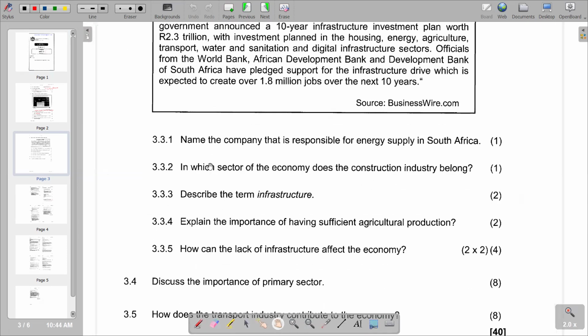Then 3.3.1, name the company that is responsible for energy supply in South Africa.